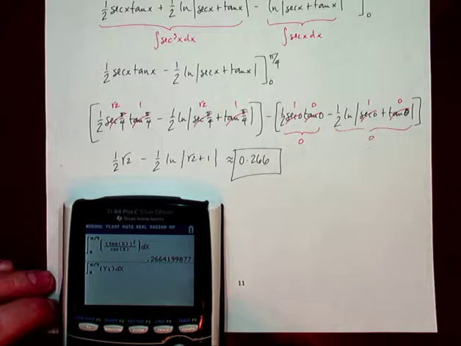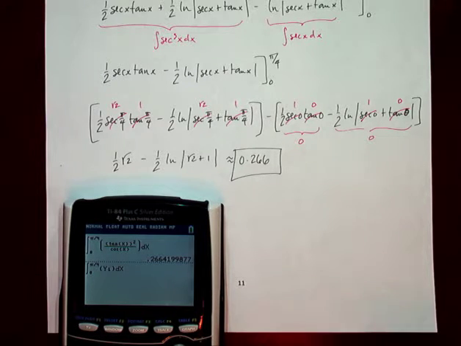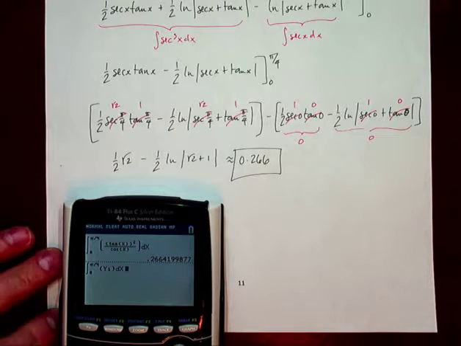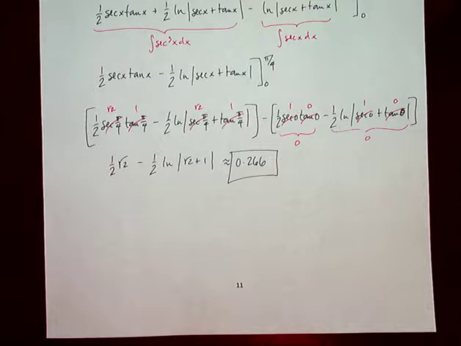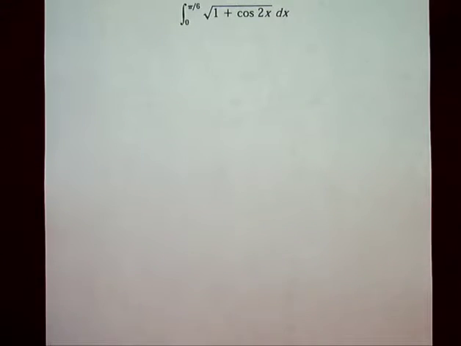Now, you might think that's more work. Yeah, but it also allows you to see the graph, which is kind of the whole reason you put it into the y1. And we basically press enter and we get 0.266 again. So our calculator confirms that we haven't made any mistakes on that one. Either that or we and the guys at Texas Instruments both made a mistake. But at least we're in good company, right?